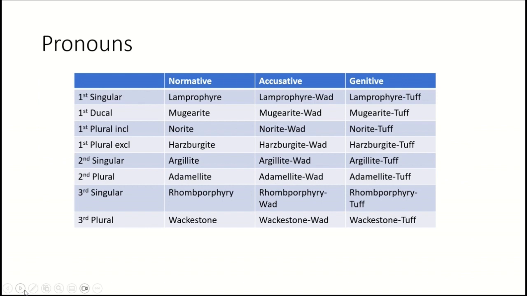So we got our pronouns here. We have the first singular, the first dual, the plural inclusive, the plural exclusive, the singular, the plural, the singular, and the plural, and we got nominative, accusative, genitive, and these were stolen directly from Wagiman, as I could not bother looking at other pronoun tables.